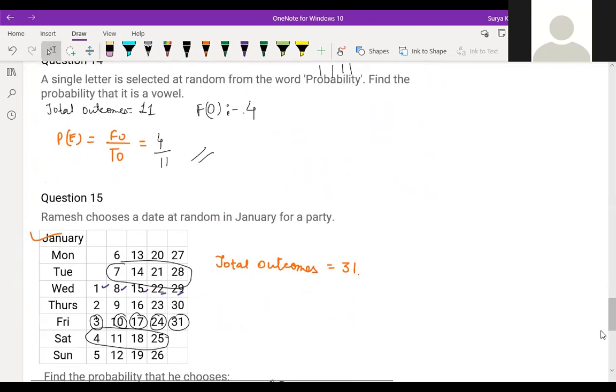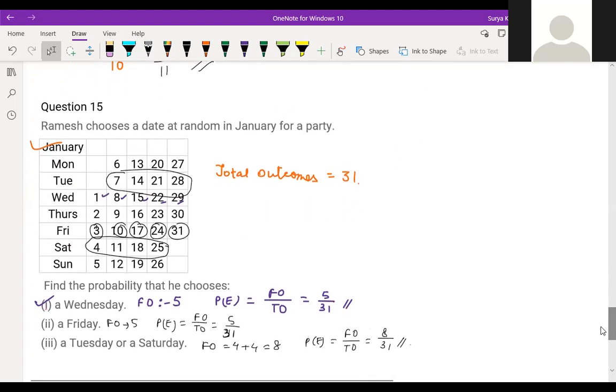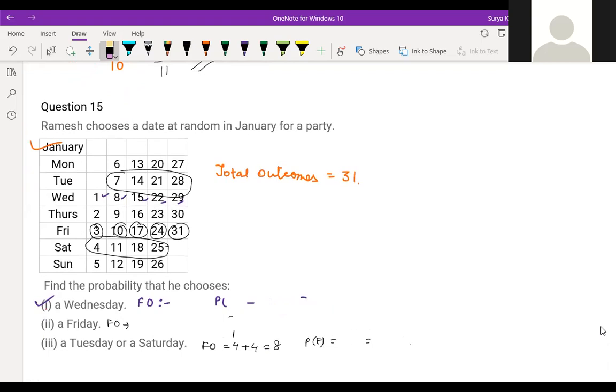See, this question is interesting. 3 questions are there, children. Tell me the answer separately. You can tell the answer, children, all of you. Ramesh chooses a date at random in January for a party.